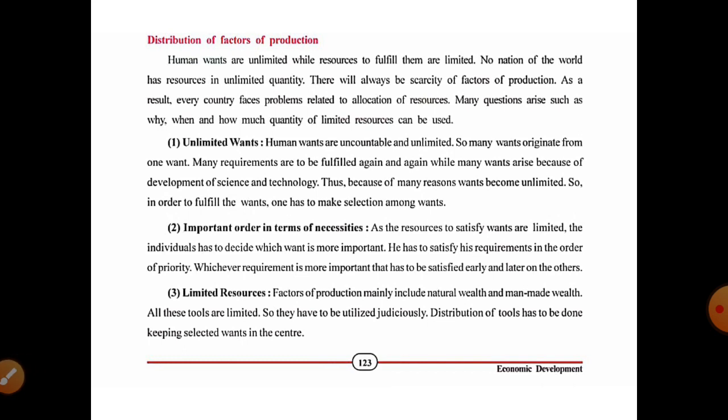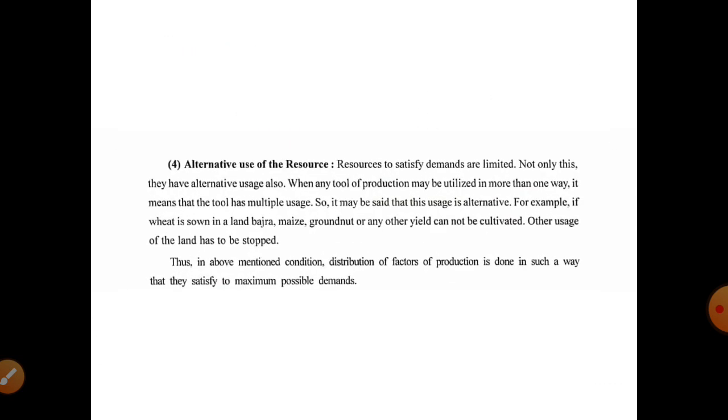Now the next one is distribution of factors. Here, unlimited wants, arranged in order of necessity, and limited resources, then the alternative use of resources, which we will see in the next period.